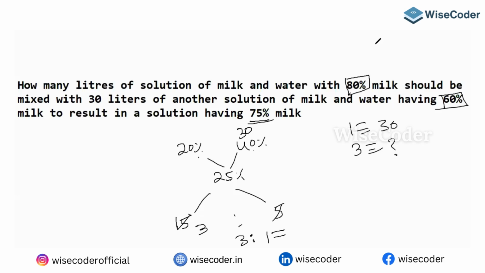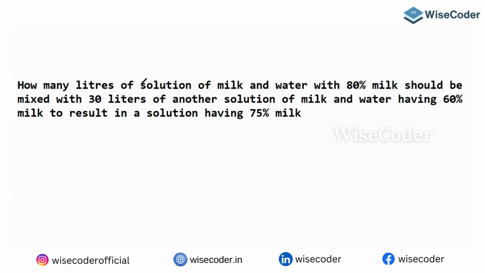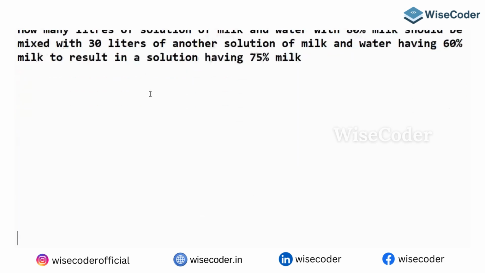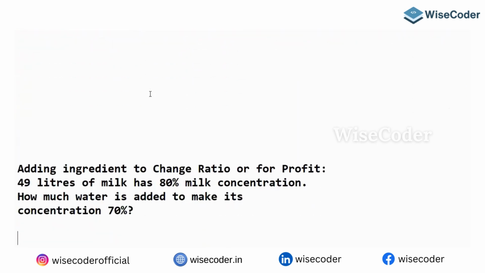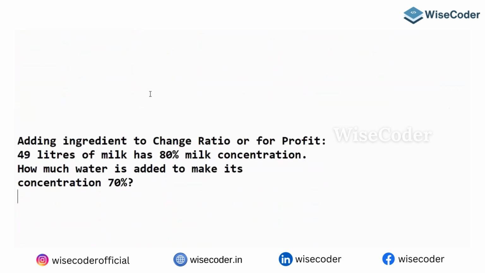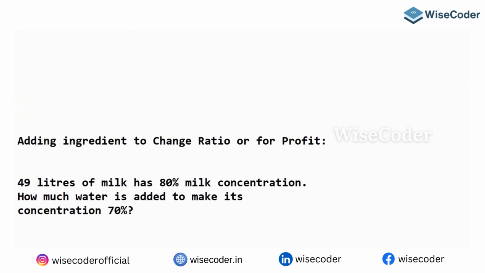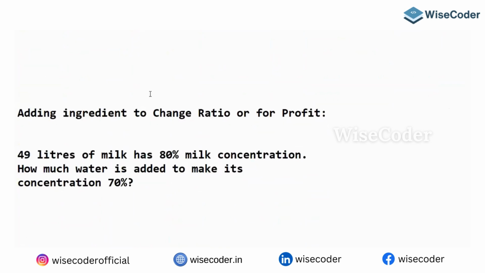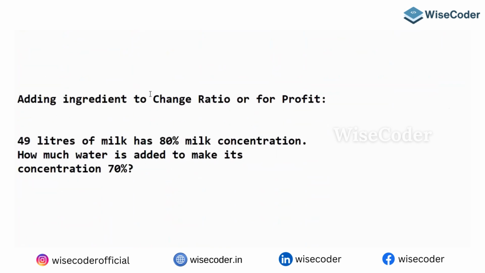Okay, let's go to the next question. We can see so many questions based on mixtures and allegations. Now we'll see this question, of the type: adding an ingredient to change the ratio. 49 liters of milk has 80% milk concentration.